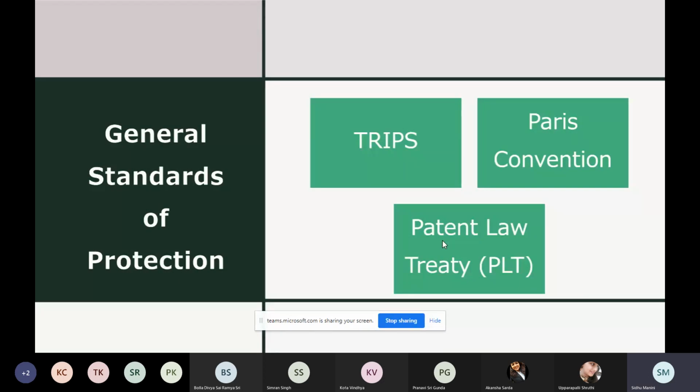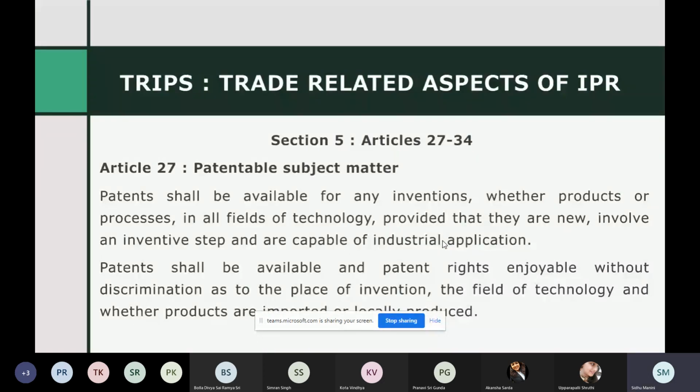Now TRIPS has a lot of provisions on a lot of IPRs. I will be covering only the provisions on patent law, which are provided in section 5, articles 27 to 34. So we'll start reading from the PPT itself. I've copied the provisions here so that we don't have to go to separate websites in the class. You can also download the official TRIPS document from the WIPO website, and you can study TRIPS from there also. It's no problem. Now Article 27 tells us what subject matter is patentable.